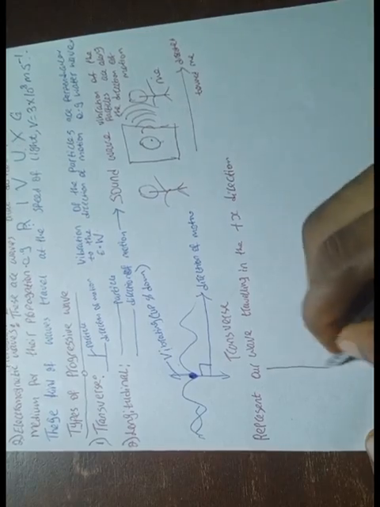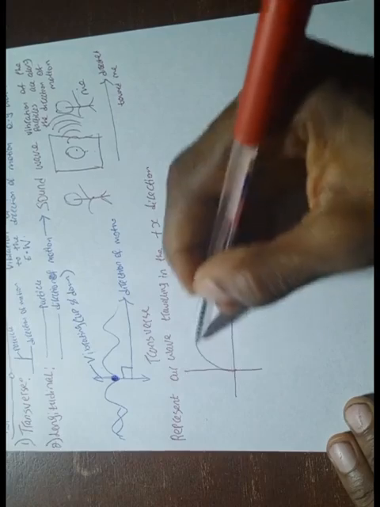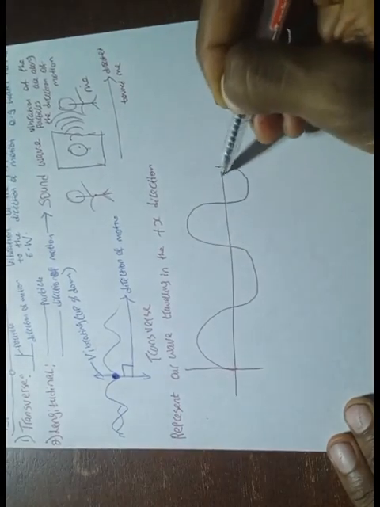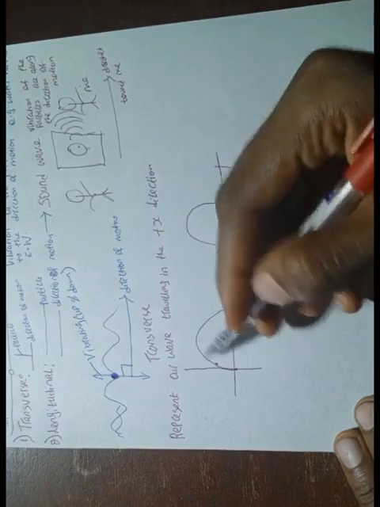So you're going to have a graph like this. Then you have something like this. This is the simplest representation of your wave. Both your transverse and longitudinal waves are represented like this. And this is a sine wave. It starts from the origin. This is a sine wave, so it's a sinusoidal wave.